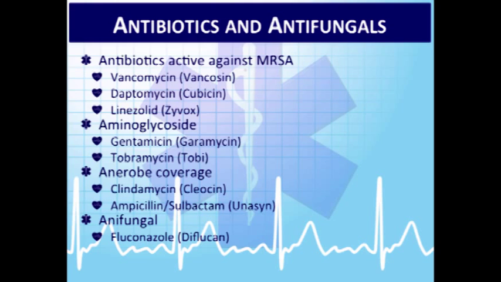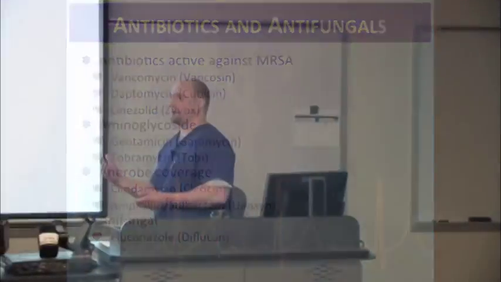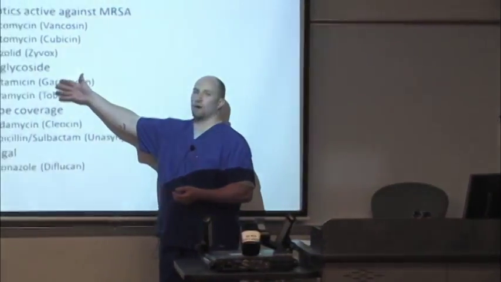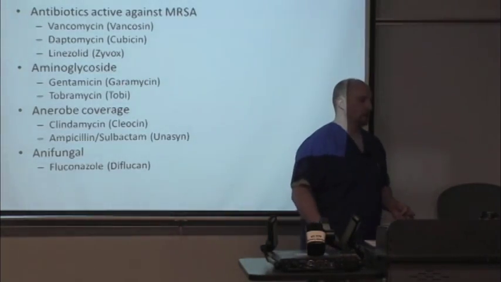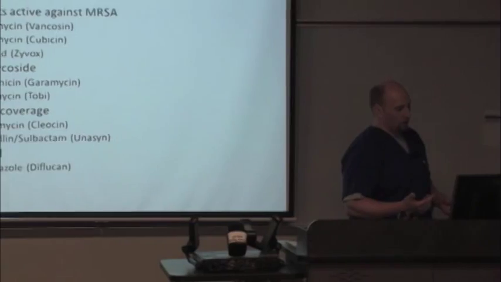Pseudomonas is a gram-negative organism. The chief organism causing urinary tract infections is E. coli. These antibiotics work great against it. Some of the things that we're using them for against endocarditis are more the gram-positive organisms like Enterococcus or staph or strep. The aminoglycosides work great because they work synergistically with other antibiotics, so you get a better killing effect with the infection that's going on.